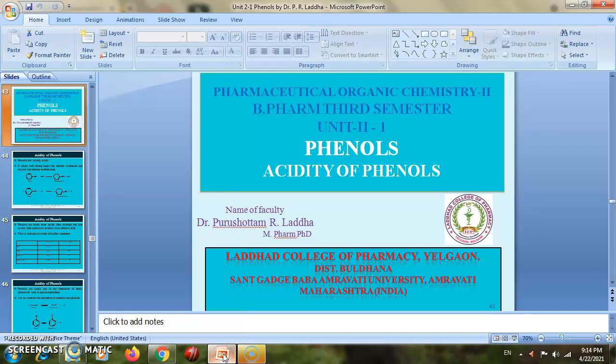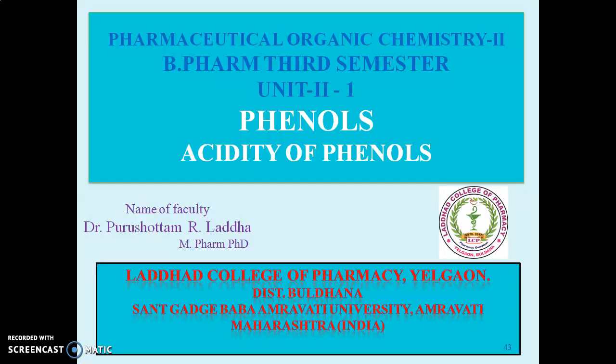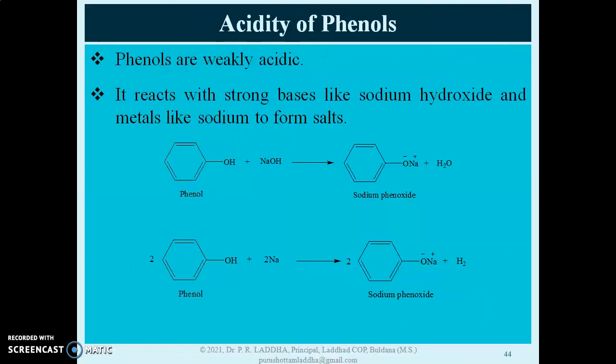Hello friends, today we will discuss the acidity of phenols. We know phenols are weakly acidic in nature. We have also seen some of the chemical reactions proving the acidic nature of phenols. When phenol is treated with a base like sodium hydroxide or sodium metal, it produces a salt, that is sodium phenoxide, and both these reactions prove the acidic nature of phenol.